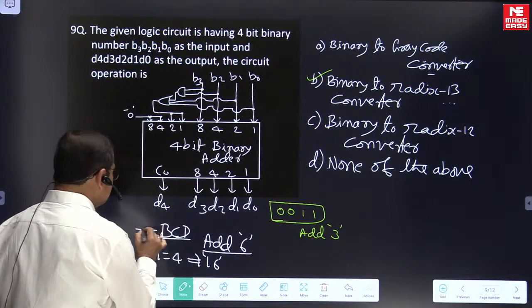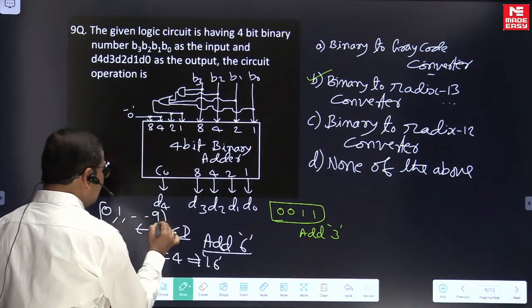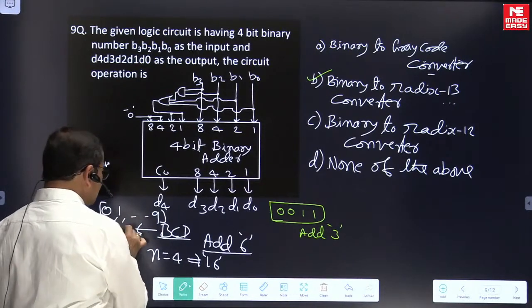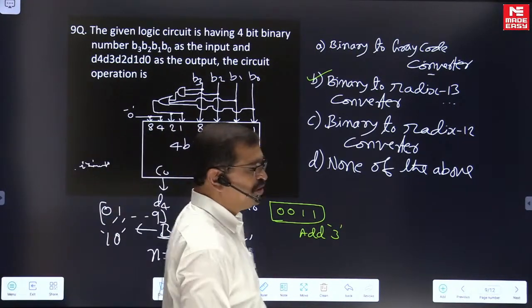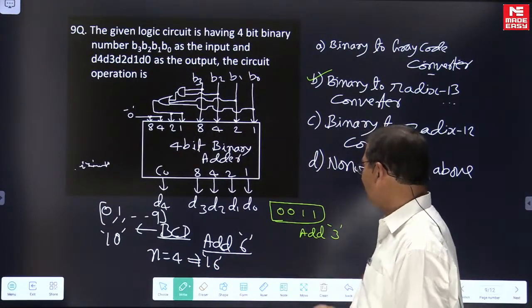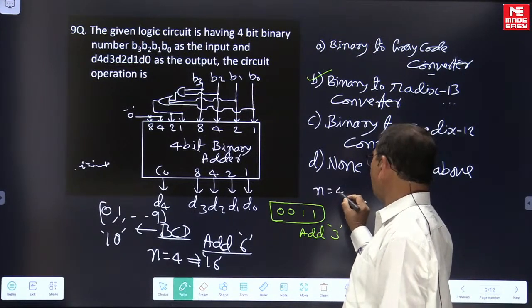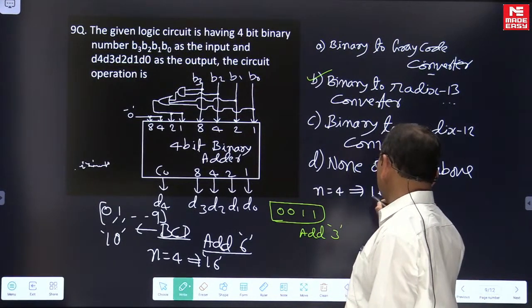For BCD, the usage is 0, 1 and so on up to 9. We use these 10 combinations, 6 combinations are not used, so we add 6. And here also we have input data with only 4 bits, total 16 combinations.